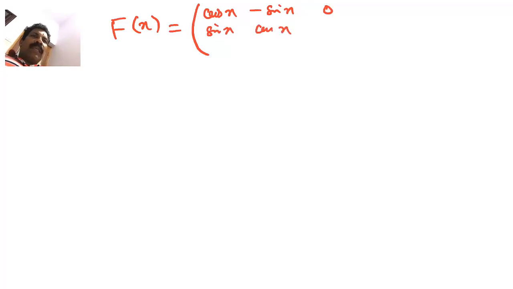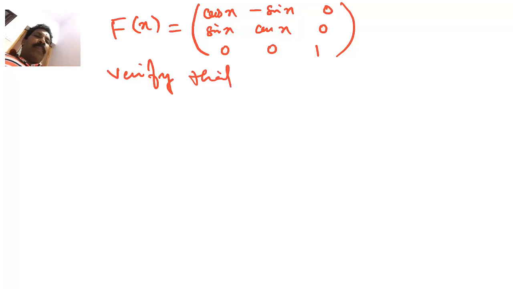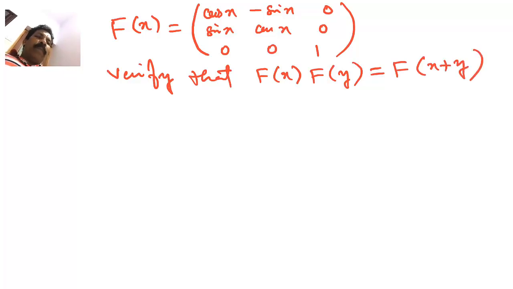If f of x is equal to the matrix cos x, minus sin x, 0, sin x, cos x, 0, 0, 0, 1, then verify that f of x into f of y is equal to f of x plus y.